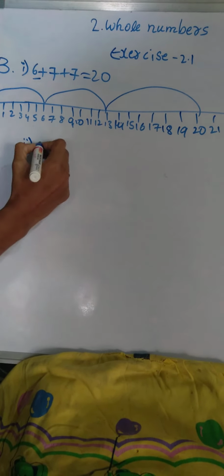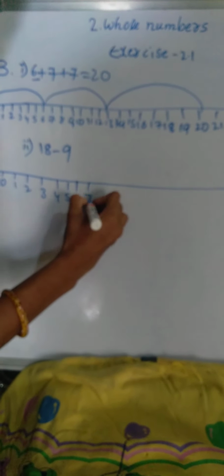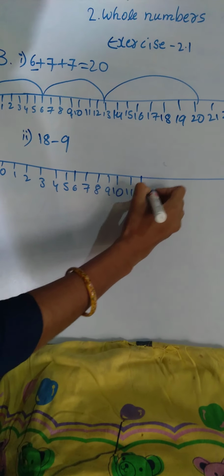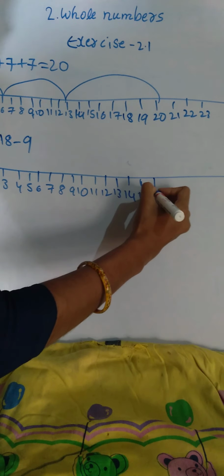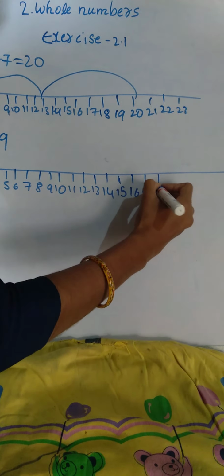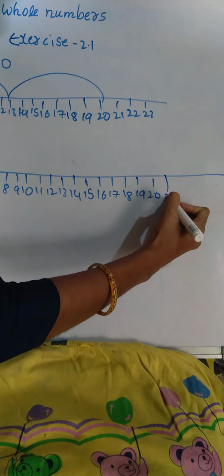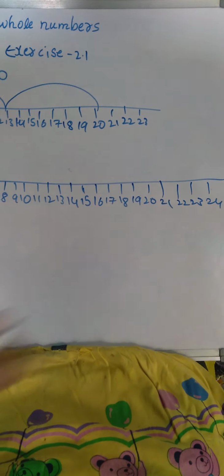Then nextly subtraction. That is 18 minus 9. Okay, let's draw again a number line. 0, 1, 2, 3, 4, 5, 6, 7, 8, 9, 10, 11, 12, 13, 14, 15, 16, 17, 18, 19, 20, 21, 22, 23 and 24.